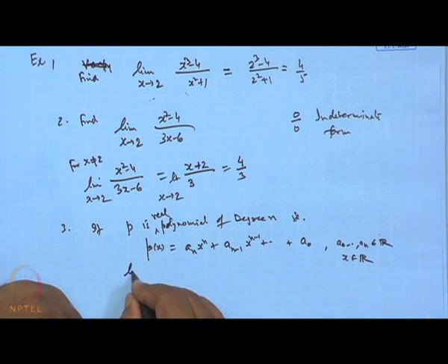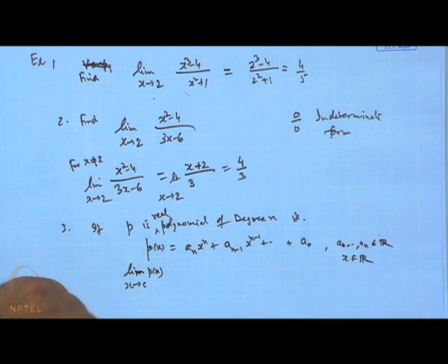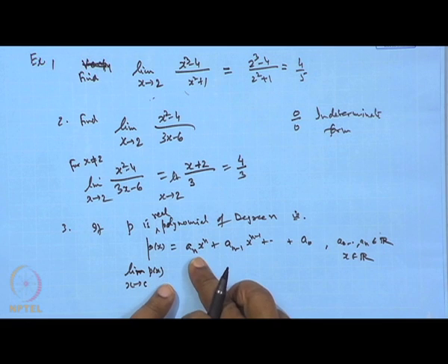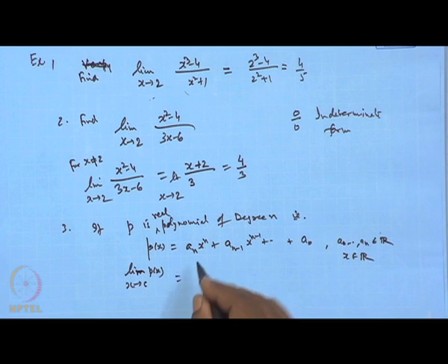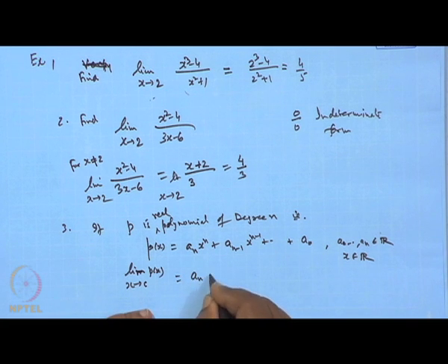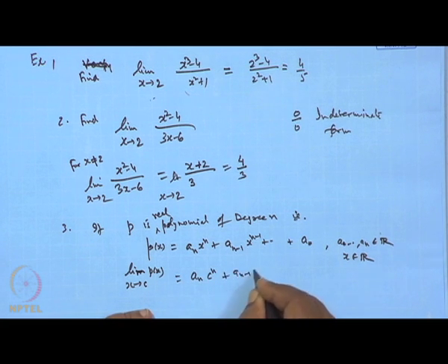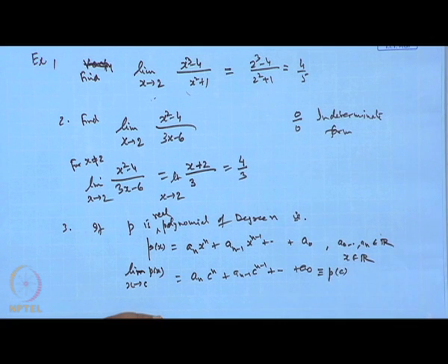If we are interested in computing the limit of this p(x) when x tends to c, then obviously it is a sum of these functions, because each one is a function. So, when you take the limit as x tends to c, x to the power n will go to c to the power n. So, it will come out to be a_n c to the power n plus a_(n minus 1) c to the power n minus 1 plus ... plus a_0, which is equivalent to the polynomial p at the point c, a constant p(c). So, the limit of the polynomial p(x) when x tends to c is this.